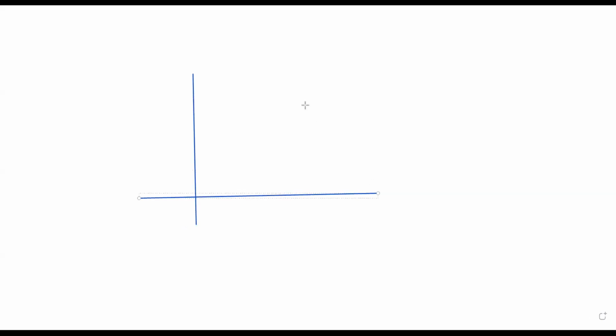So let us say that a point P is there. And now this is origin (0, 0). I am taking only 2 dimensions to explain this first, and then we can extend this idea to 3 dimensions. Not an issue. And now let us say the point is (x0, y0).